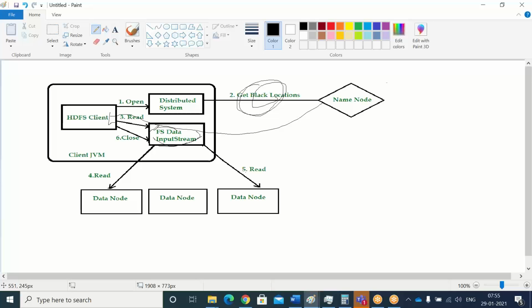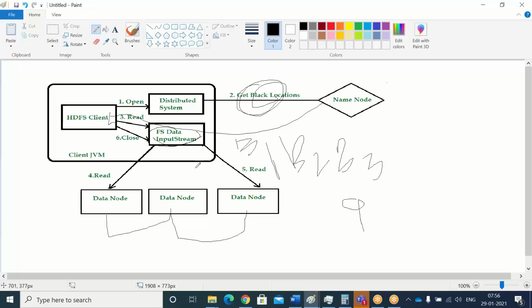Okay, the input stream, based upon your block information, will contact the data nodes. Let's say I have b1, b2, b3. These are my blocks in data node 1, data node 2, data node 3. Let's imagine first it will go to data node 1, data node 2, data node 3. All your information is in these data nodes. Based upon my replication, these 3 blocks will have 9 blocks, and parallel processing will happen.